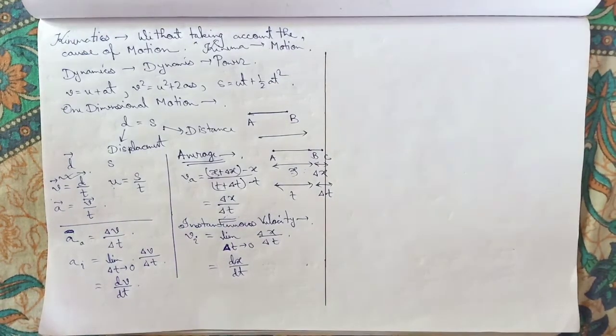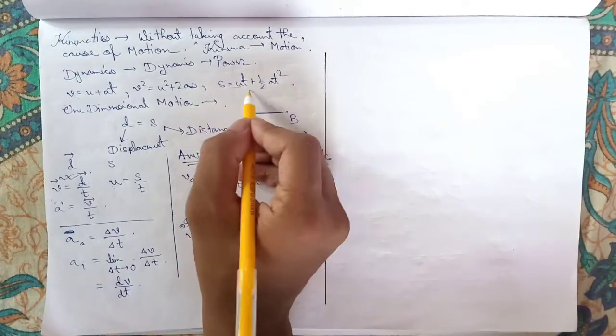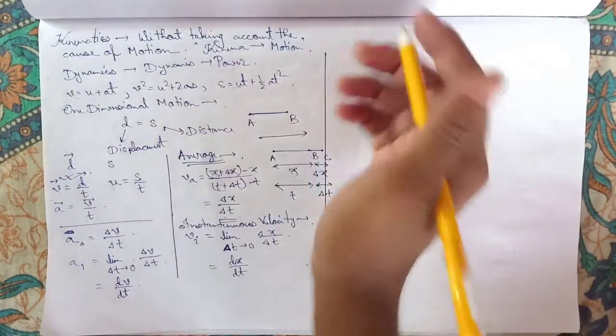Later on. Now we will move to those equations, the uniform motion equations in one dimension. Now we will try to prove them. Okay, how to prove them?